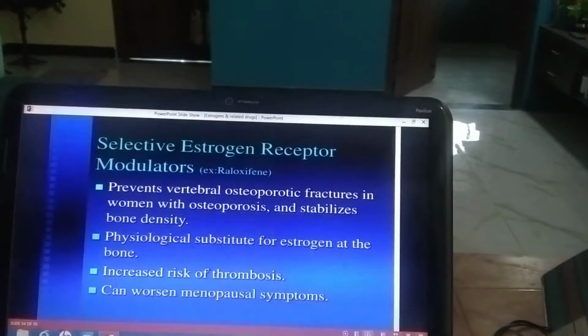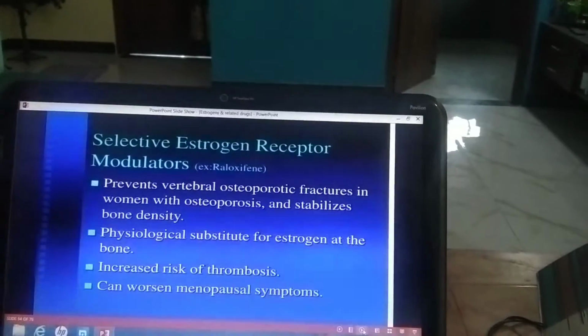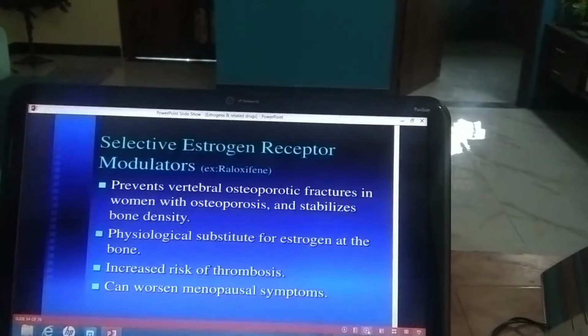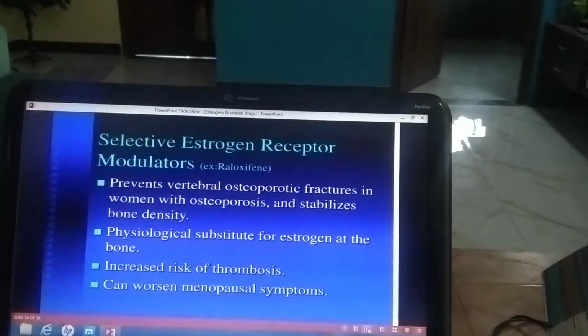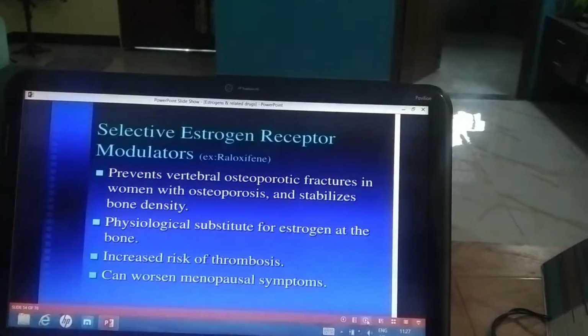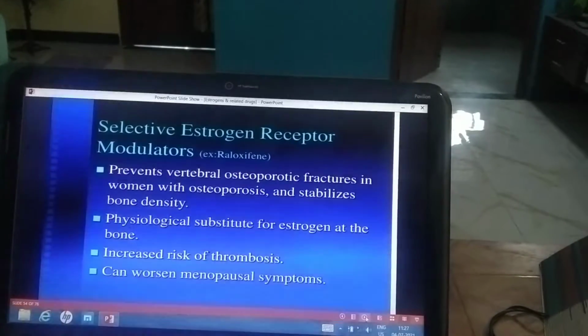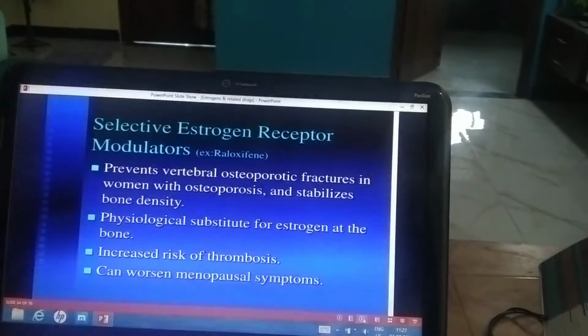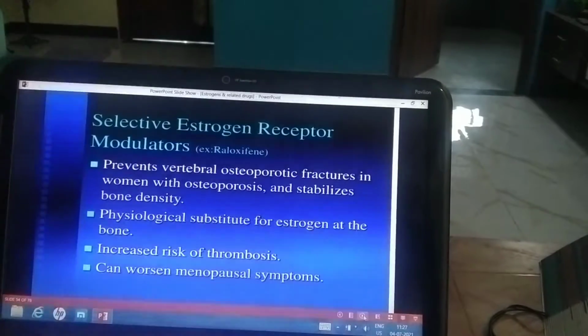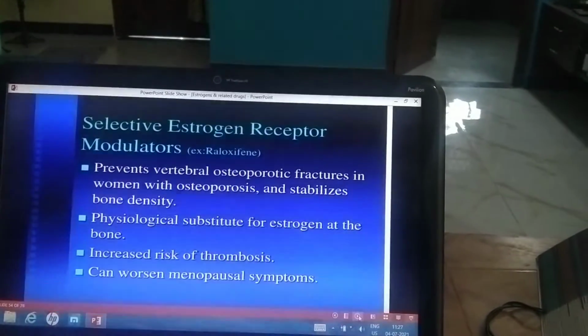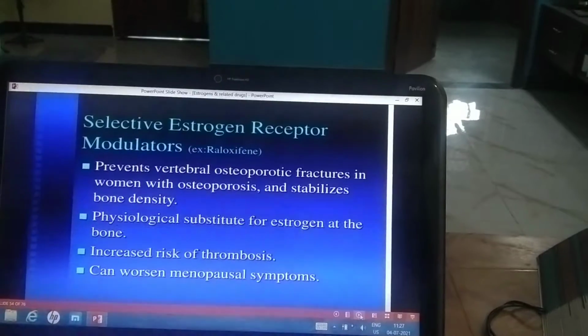Raloxifene has estrogenic action on the bones, plasma lipids, and the blood. On the bones, it has an anti-resorptive effect and reduces the risk of vertebral fracture. So it prevents vertebral osteoporotic fractures in women with osteoporosis and stabilizes bone density.